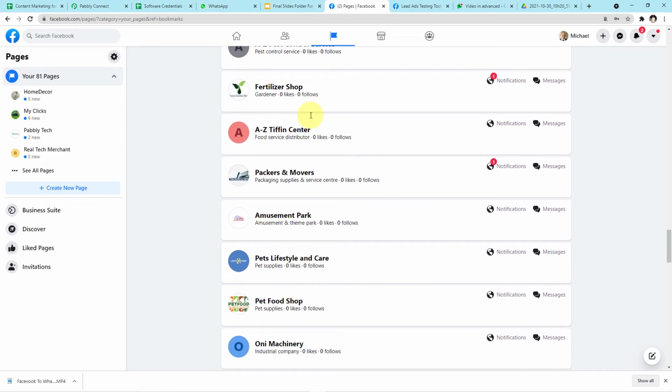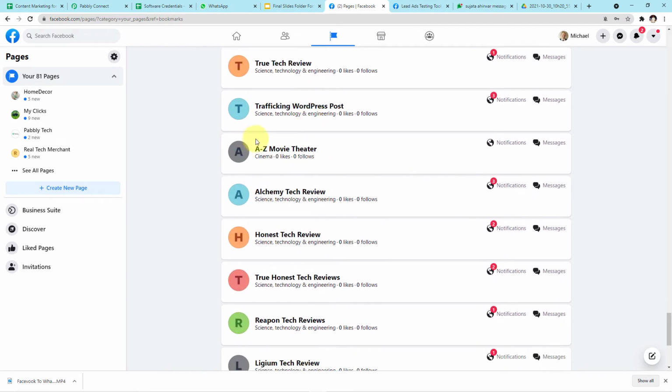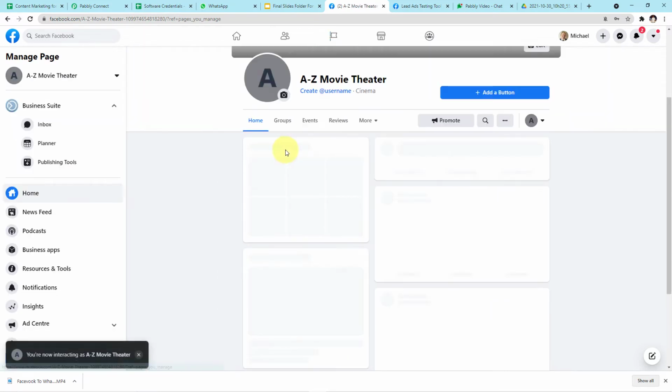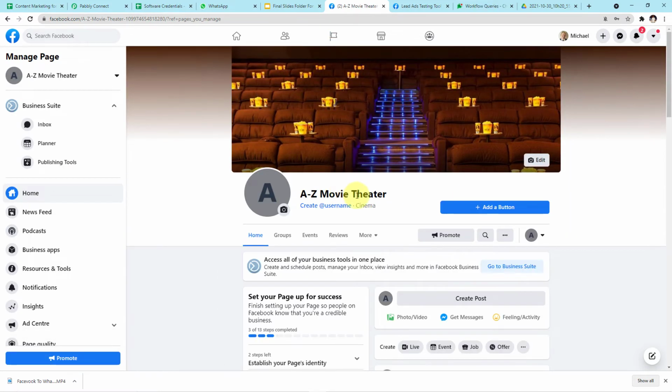Now let me show you the particular page which I have created for my current workflow. Let me scroll down and search for the page. Okay, we'll find it somewhere here. Okay, this is the particular page, A to Z movie theater. Now let's enter the page. So guys, I want to map this particular page in my Pabbly Connect account. So how I'll map it, let me show it to you.